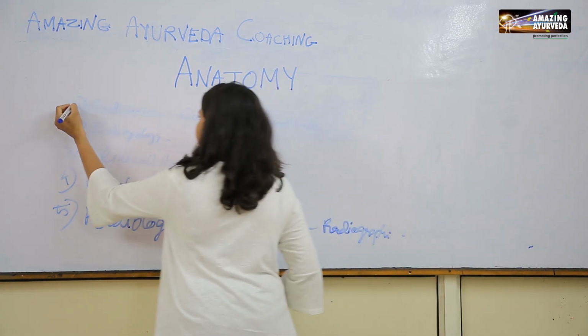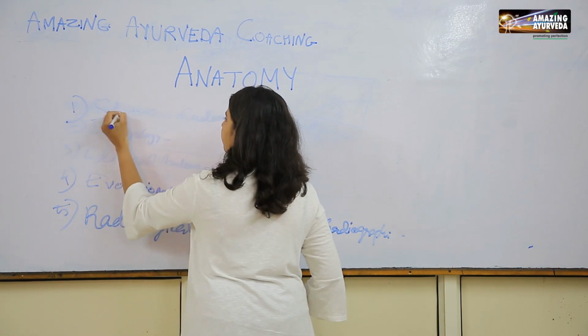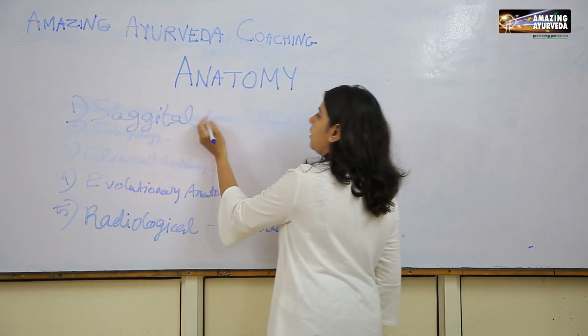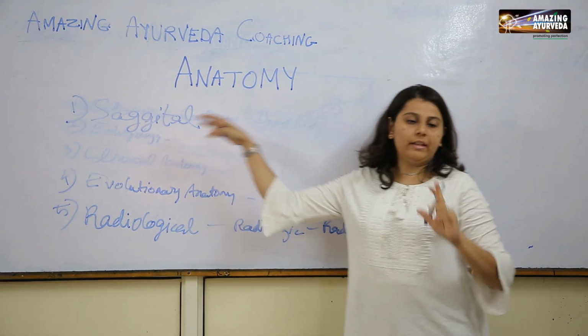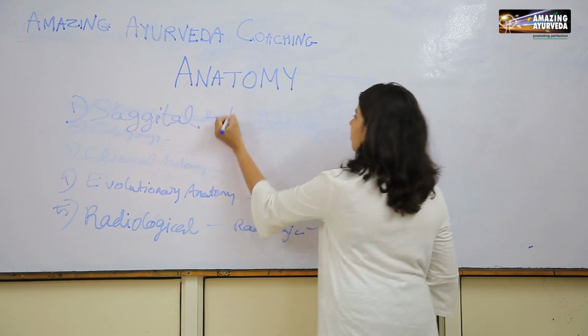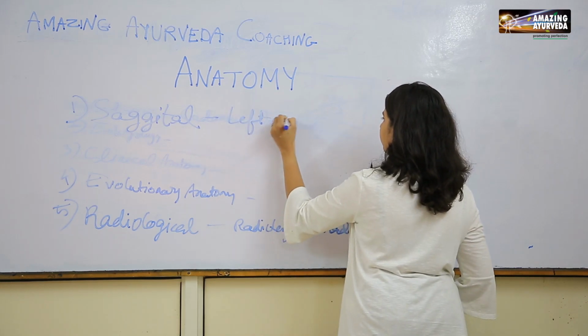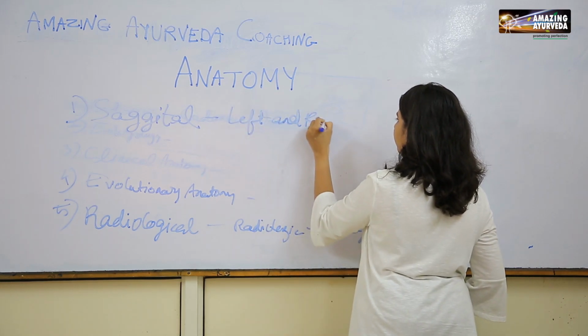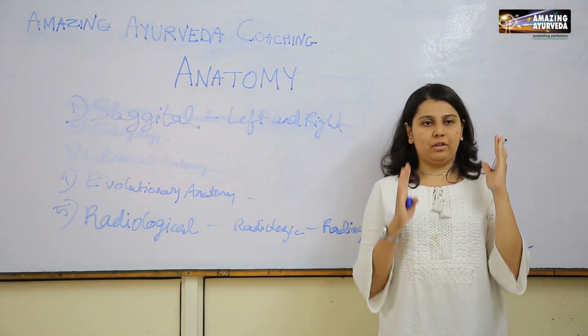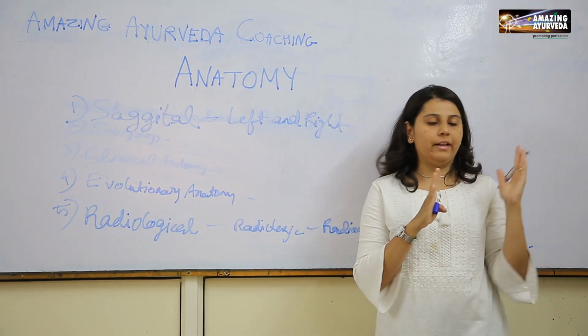So there is one plane which is known as the sagittal plane. This plane divides our body into left and right halves, and it passes through the mid portion of the body.